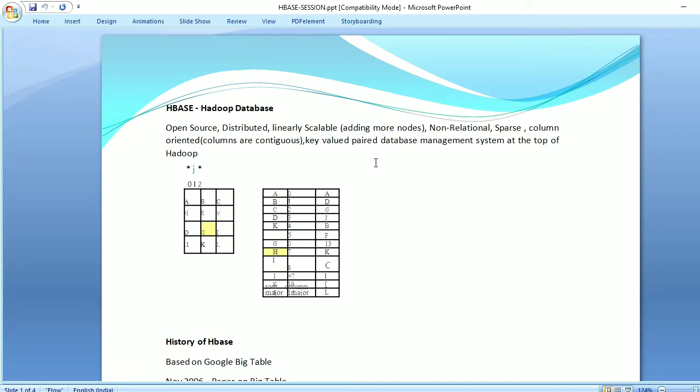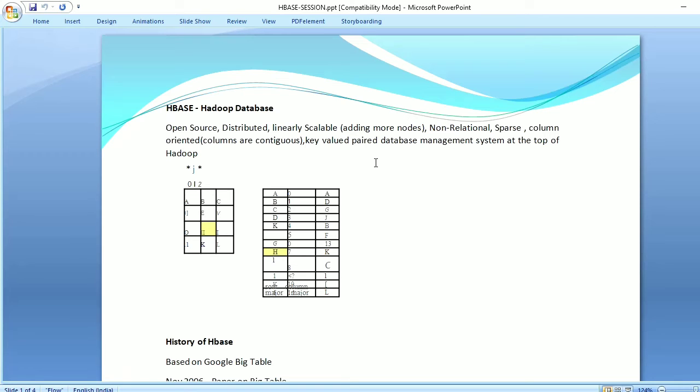So the benefit of sparse database is that we can easily locate and we can easily access the data whatever we required. Next property of sparse database is that just only those cells which have the data, or which have value, occupy memory. The cells which have null value will not occupy any memory in HBase.